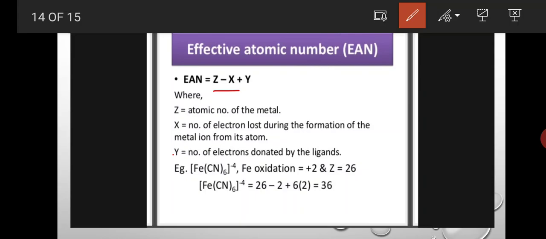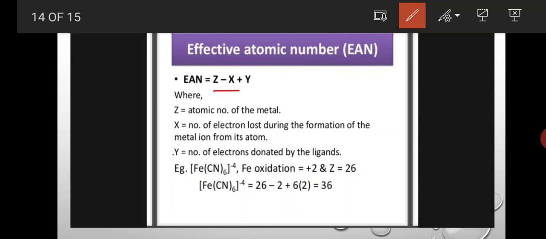Okay, that is equal to Z minus X plus Y. Z is the atomic number of the central metal atom and X is the oxidation state of the central metal atom. Oxidation state means the loss of electrons from the metal atom in the formation of the ionic state. So here X indicates the oxidation state. So we have to subtract the oxidation state from the atomic number. Then we will add the number of electrons donated by the ligands.